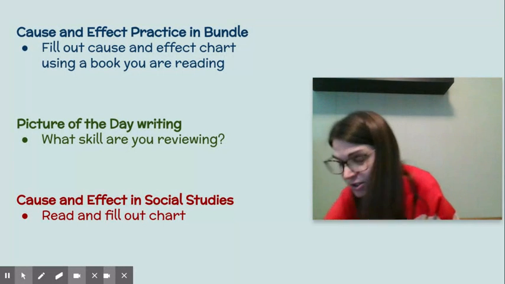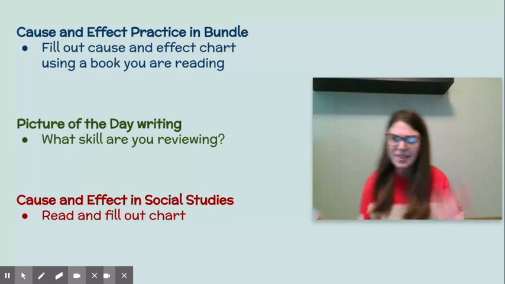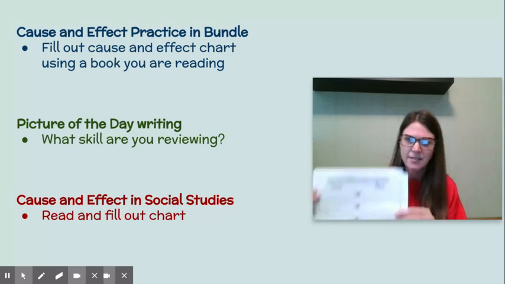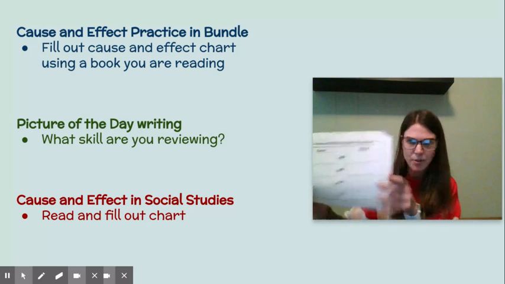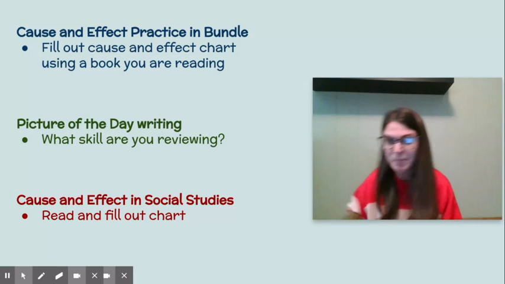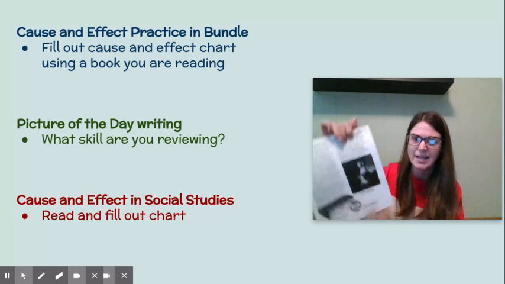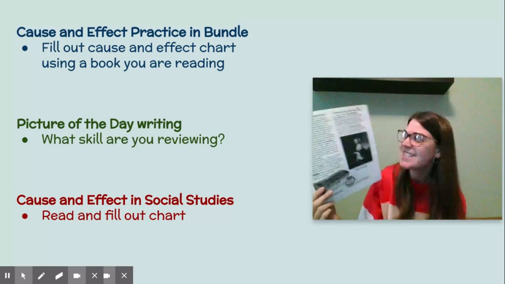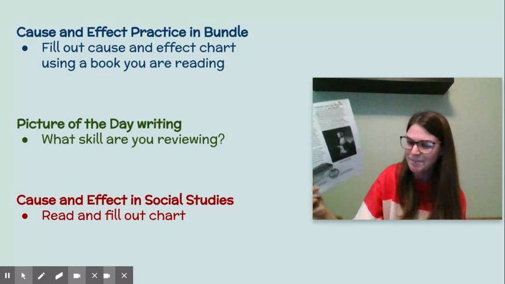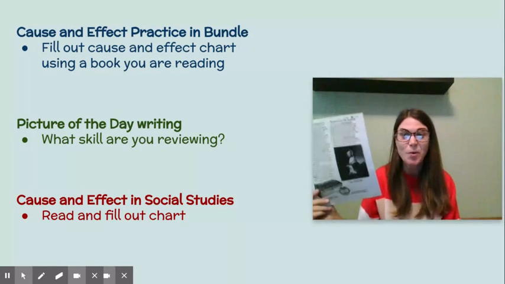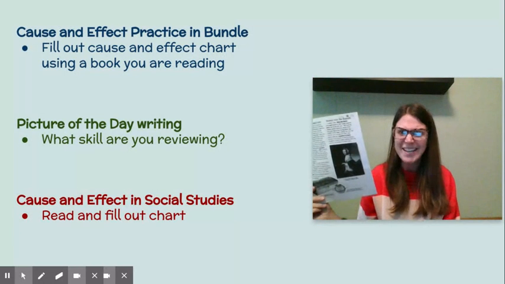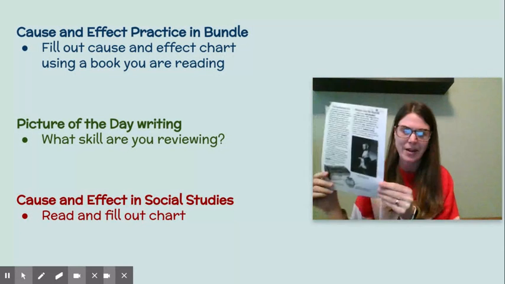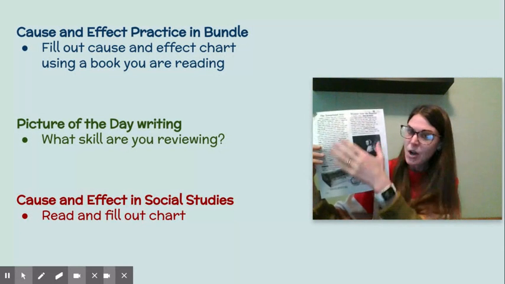And then in social studies today, just like we talked yesterday, we get to pull in the reading skill of cause and effect. So that's your reading chart. That's not what I want, but it does look a little similar in social studies. You have a good nonfiction passage right here, and this is about the Townsend Acts. And this is more American Revolution. It's very interesting, and I can't wait till you get back to school and we get to talk more about it. Okay, but you are going to read this.